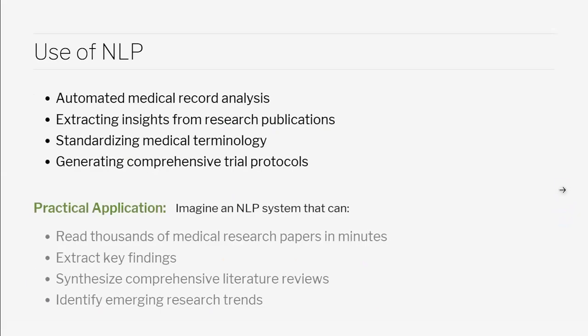Now, what are the uses of NLP? It can automate medical record analysis, extract insights from research publications, standardize medical terminology, and generate comprehensive trial protocols. And what are the practical applications? Imagine an NLP system that can read thousands of medical research papers in minutes, which a human would take years to complete.